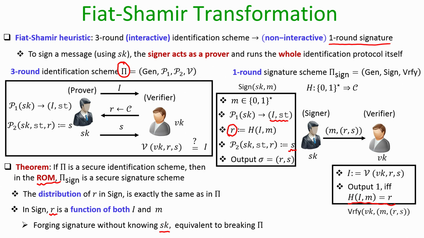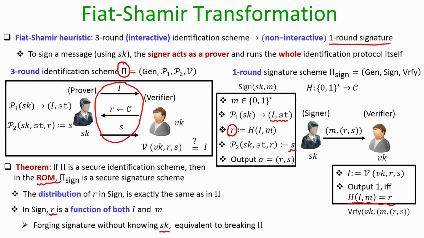If there exists an adversary who can indeed do that with a significant probability, then intuitively it means that we have an adversary who can break the security of the underlying identification scheme, namely even without knowing the secret key Sk, that adversary could come up with a legitimate accepting transcript on behalf of the prover and convince the verifier and get it accepted.